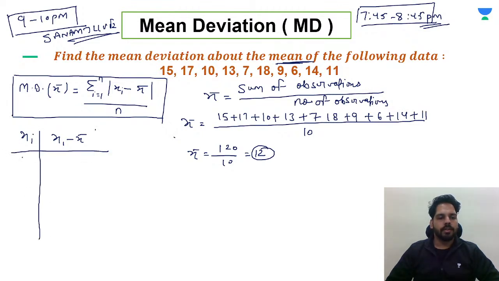So just write down the values over here: 15, 17, 10, 13, 7, 18, 9, 6, 14, and 11.